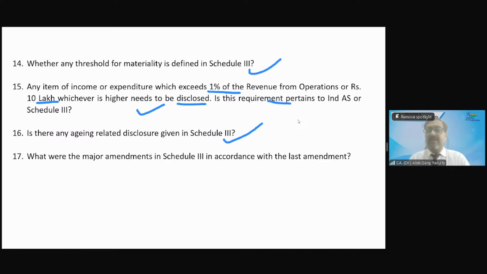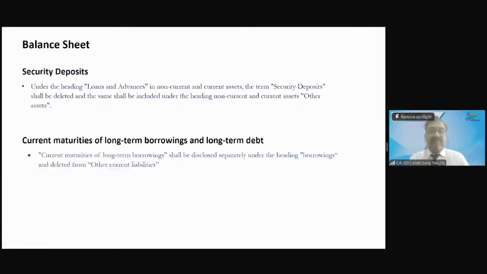Chitra is saying this requirement is given for trade receivables and payables. Is it given other than trade receivable and payable also? CWIP, intangible asset under development, capital work in progress, this requirement is given for those as well, right?